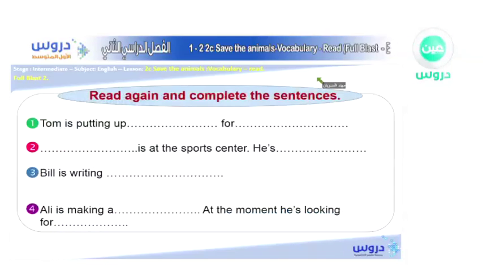Okay, so we have read the whole dialogue, and I believe Ali actually does love cats. So let's read it again and complete the sentences over here. We have some sentences, so let's read it again so we can complete these sentences, okay?